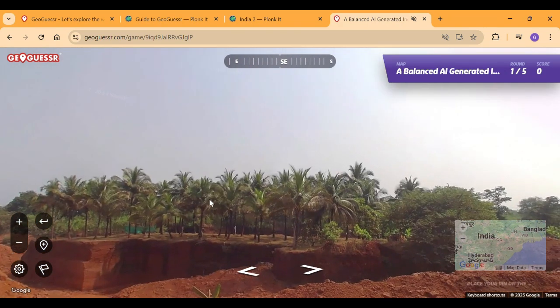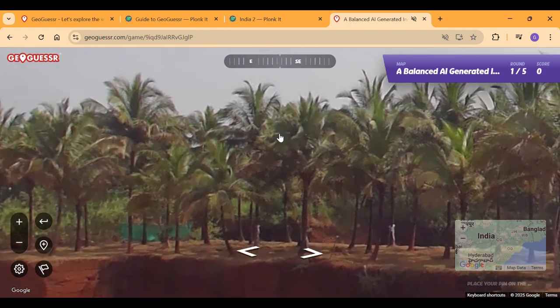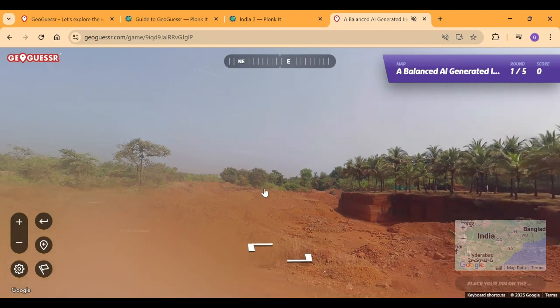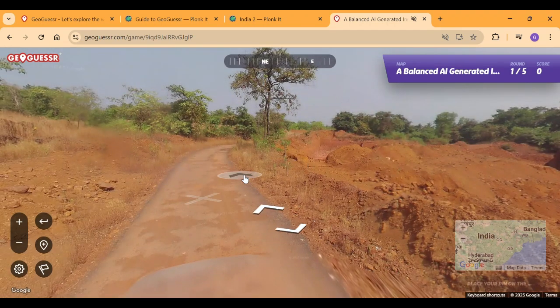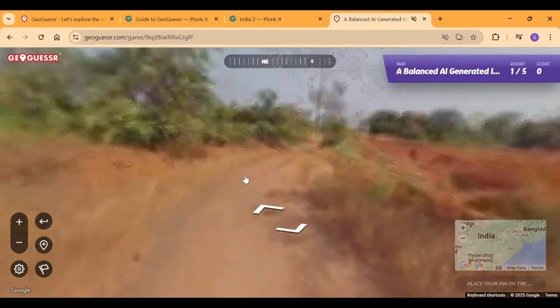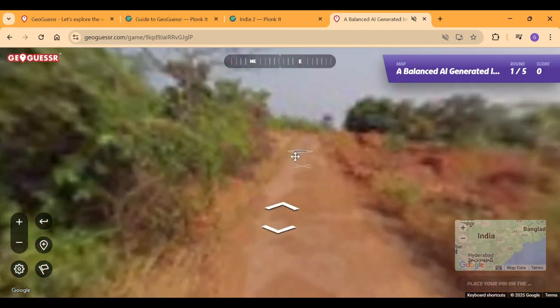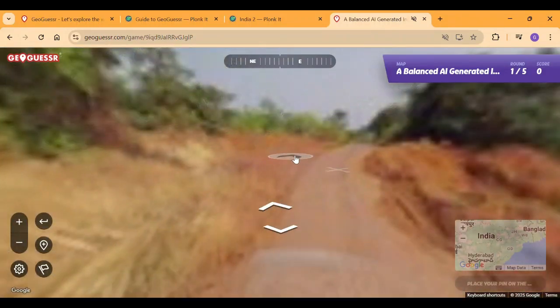Okay, these are probably date palms. I'm assuming so. Yeah, I think they're date palms, not oil palms. So we could see those. Date palms are only in the northern part of India, so the south is excluded from here. So let's continue moving and let's find if we find any other clues, basically.